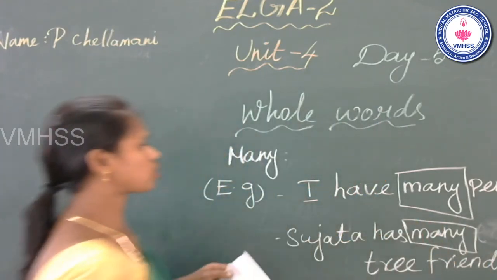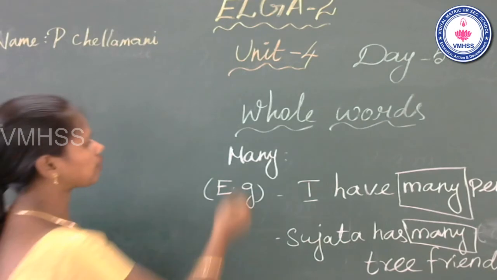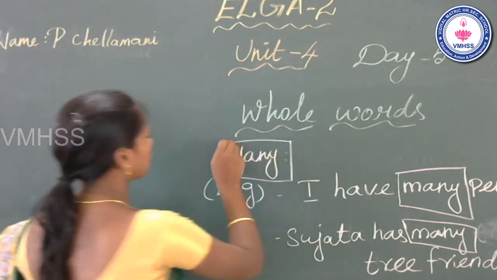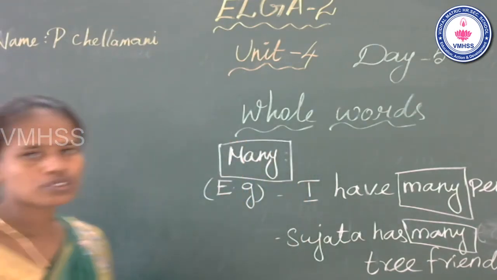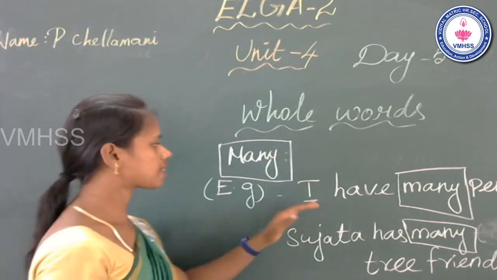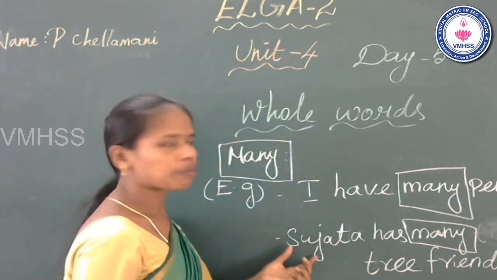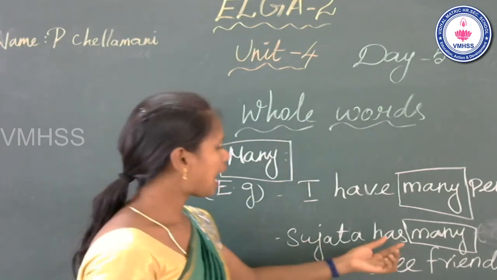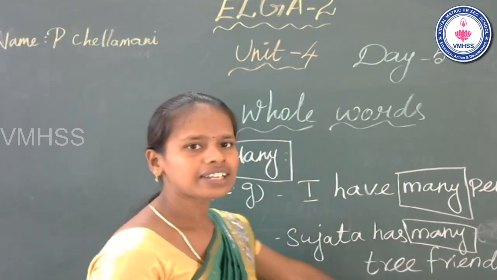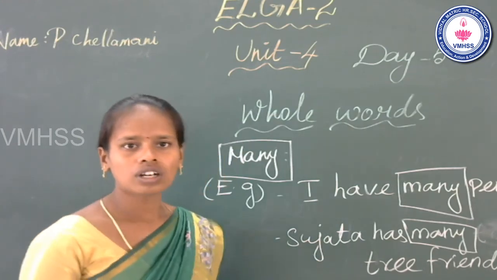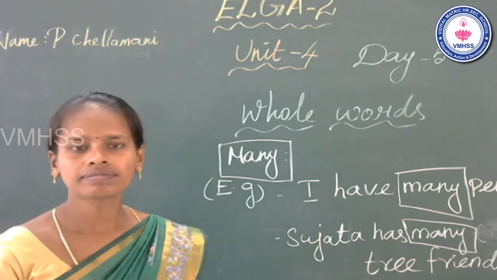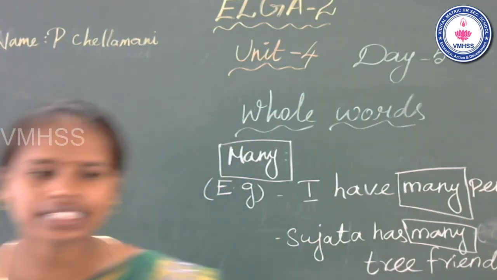Okay, the first whole word is many. Next we see the examples using the whole word many. The first example, I have many pens. The second example, Sujata has many tree friends. Is that clear? Now go to the next whole word. Okay. Now look at the slide.